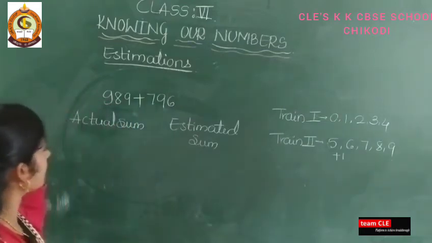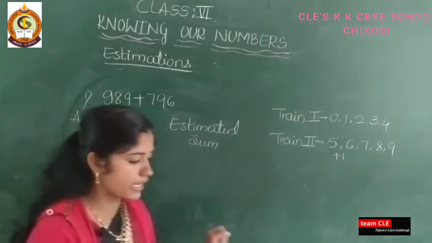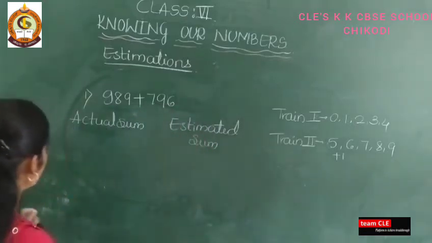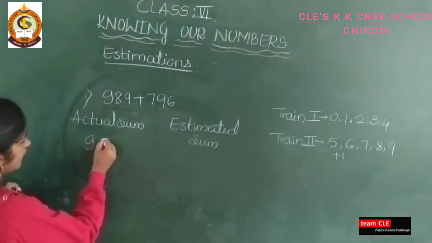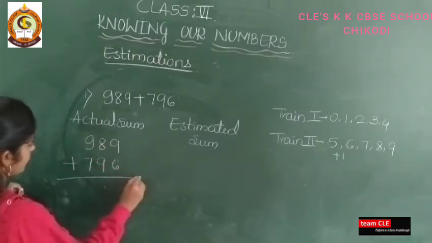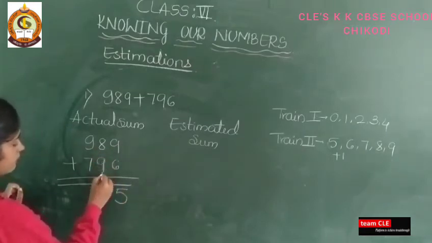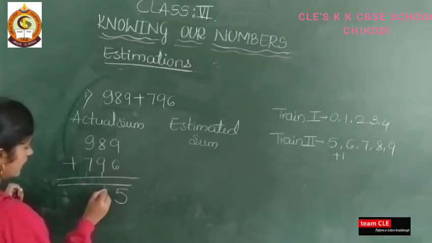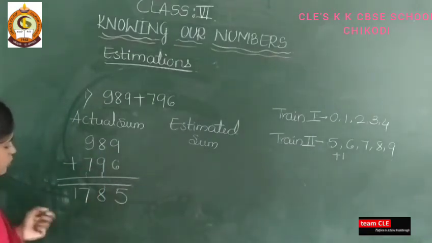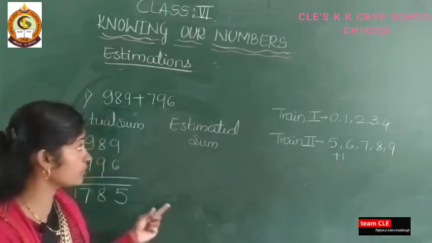So let us find the actual sum of this question, which I took from your exercise 1.3, page number 12. Find here 989 plus 796. 9 plus 6 is 15. 9 plus 1 is 10, 10 plus 8 is 18. 9 plus 1 is 10, 10 plus 7 is 17. So 1785 will be the actual sum of the given question.